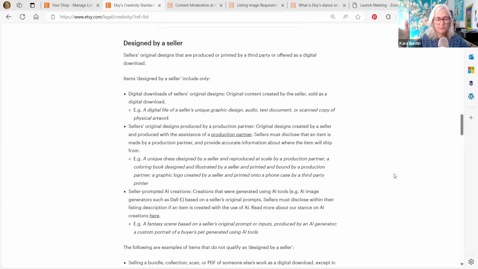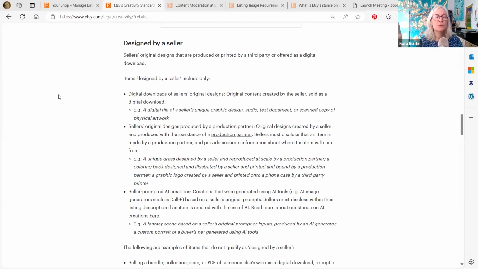If your products fall into the designed by a seller category, you're going to see this on the listing itself under the description. It'll say designed by, and then the name of your shop. A lot of people have said, okay, my products are showing up as designed by, and they should be made by. But I think that Etsy's system isn't categorizing everything correctly now.